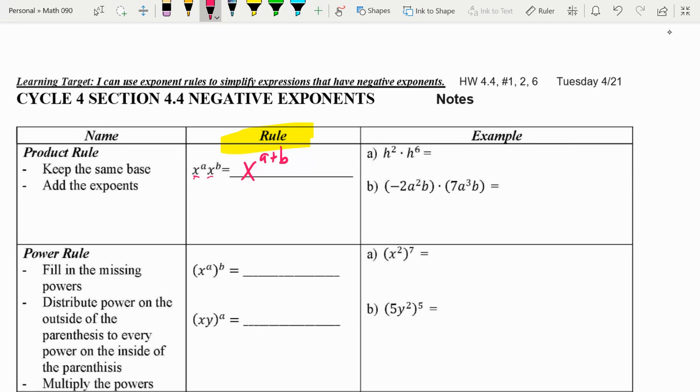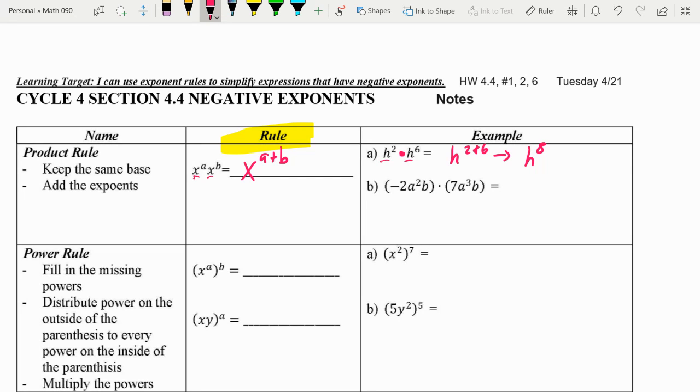In this case, we have a base of h for both of them. Remember, when you're multiplying and the bases are the same, we add the exponents. So this one is going to be h to the eighth power.